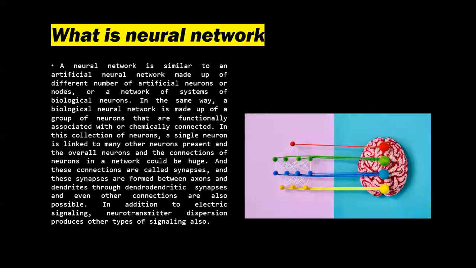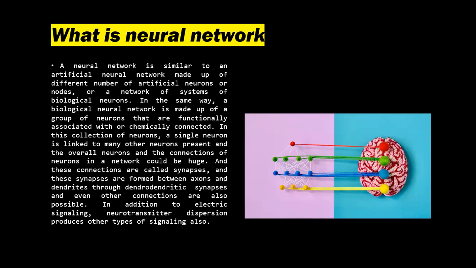So coming to what is a neural network? A neural network is similar to an artificial neural network made up of a number of artificial neurons or nodes. We can also call it a network of systems of biological neurons. In the same way, a biological neuron is made up of a group of neurons that are functionally associated or chemically connected. In this collection of neurons, a single neuron is linked to many other neurons, and the connections of neurons in a network could be huge.